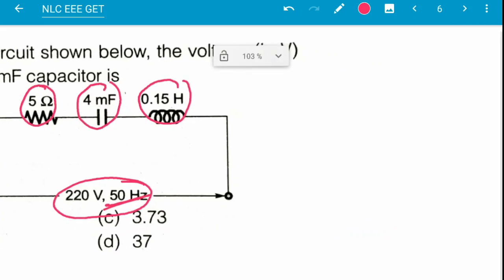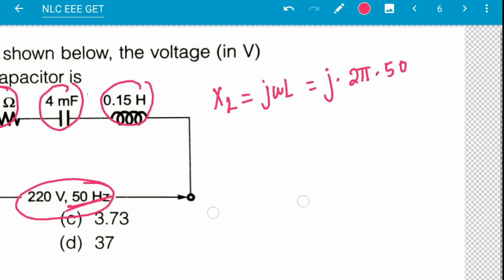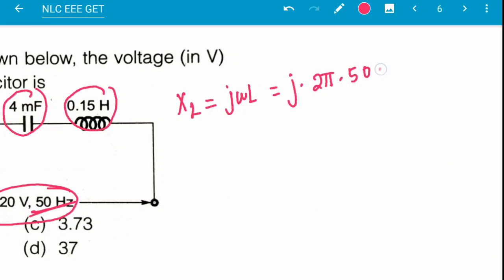Here XL is the inductive reactance, and this is given by j omega L, which is j into 2 pi into 50 and L is 0.15.